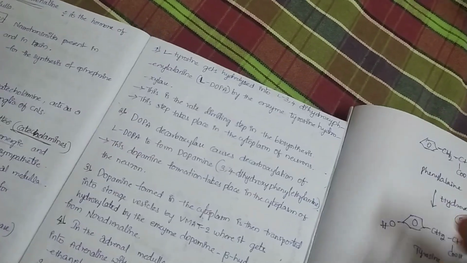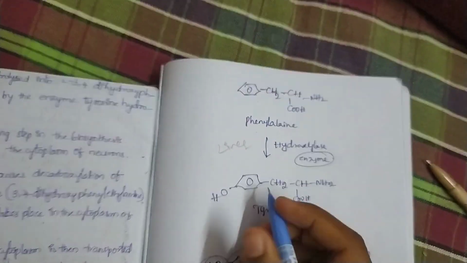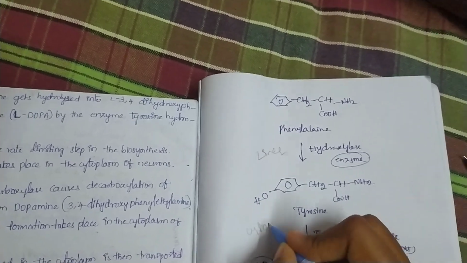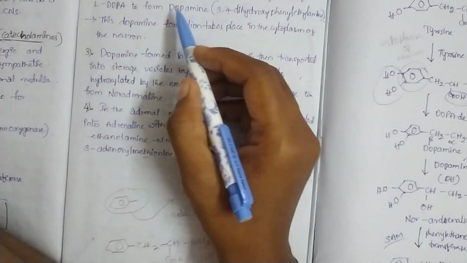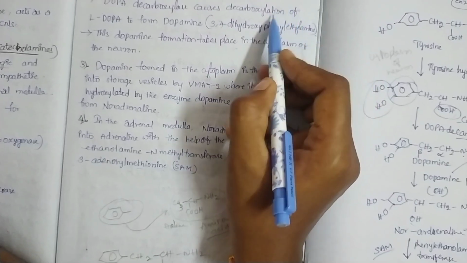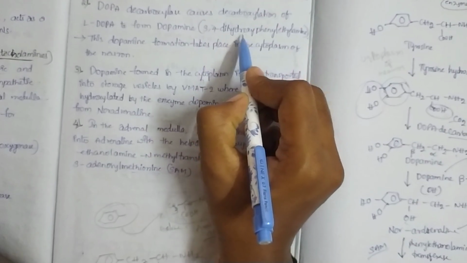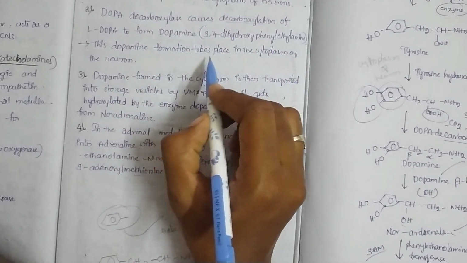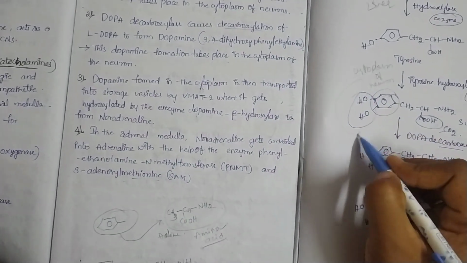Here, this step takes place in the liver, where phenylalanine is converted, and this step takes place in the cytoplasm of neurons. Coming to the second step, dopa decarboxylase causes decarboxylation of L-dopa to form dopamine, 3,4-dihydroxyphenylethylamine, and this dopamine formation takes place in the cytoplasm of neurons. It is the same place.